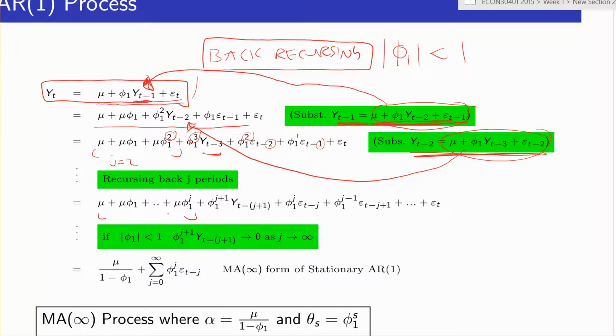Again, if we go back j periods, we're going to get phi1 to the power j plus 1 here, minus this, and again we did this for j equals 2, so j plus 1 equals 3.